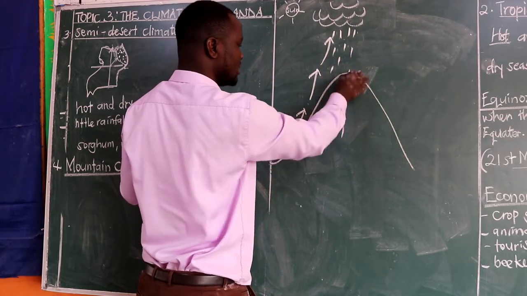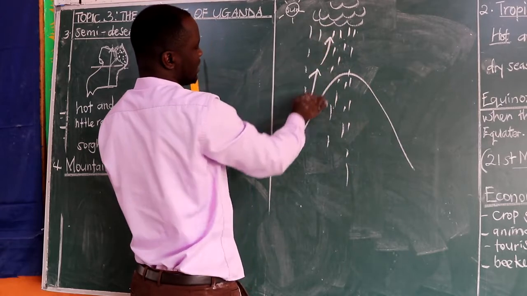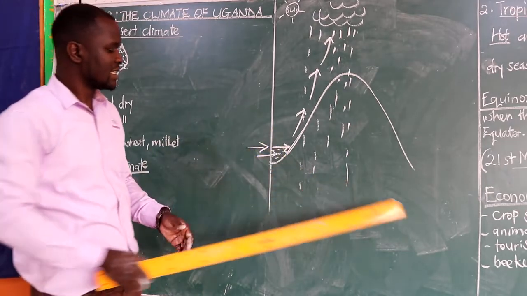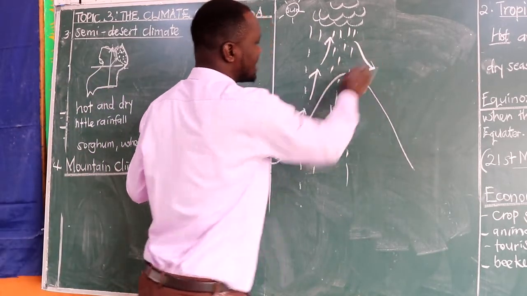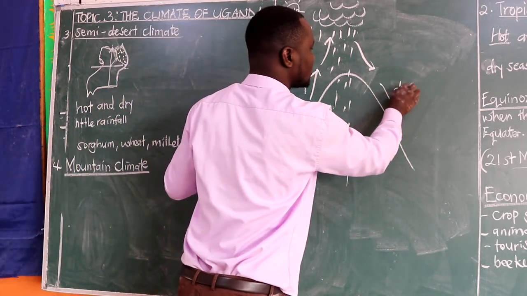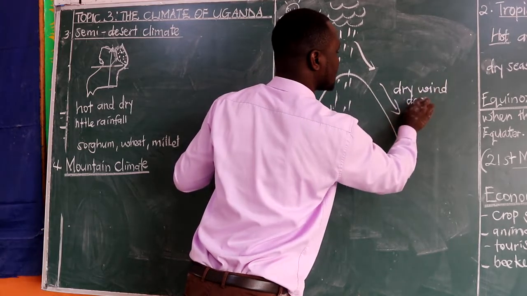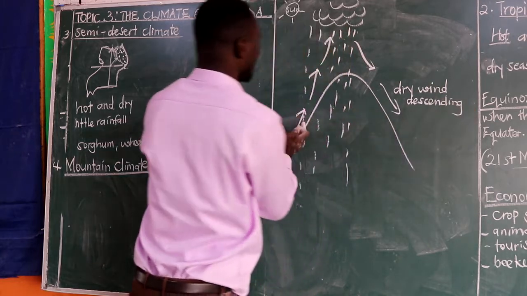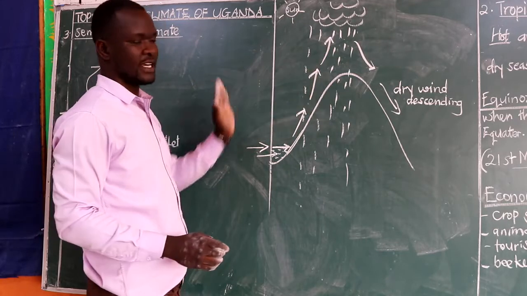I mean, it will lead to rain being received in this area. Then we also need to note that this very wind continues descending, but now as it's descending, it's now dry. So we can call this dry wind descending. Here it was warm and it was having moisture and it formed rain.